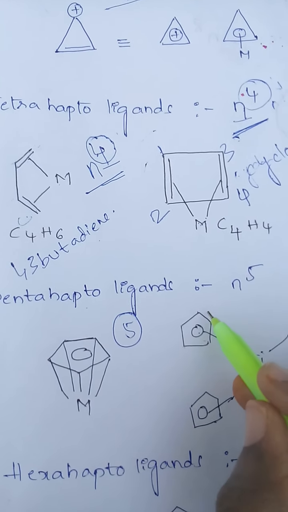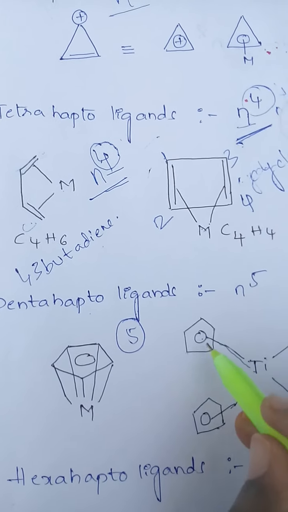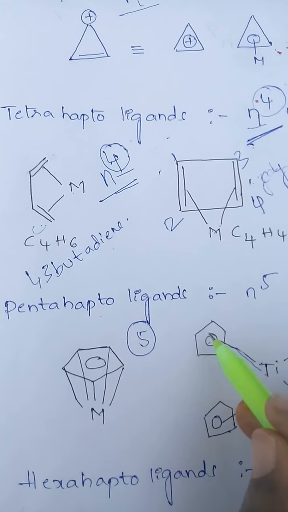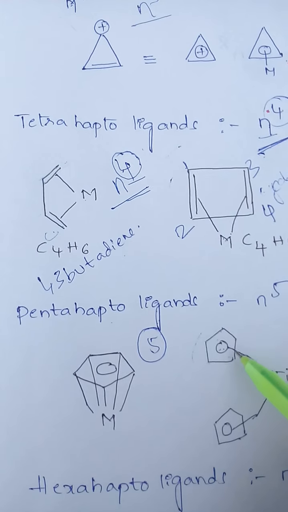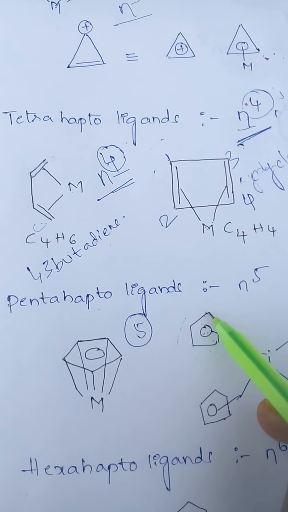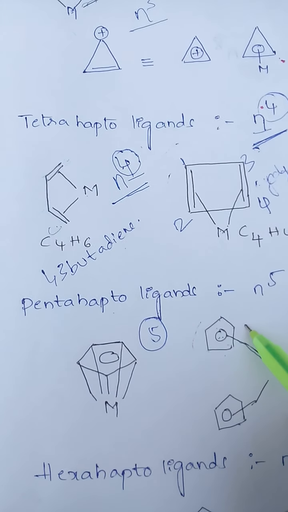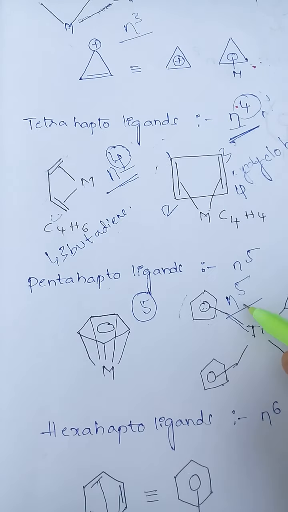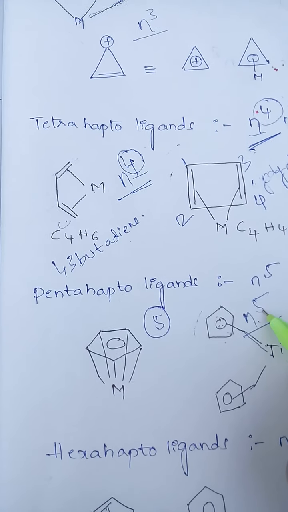Here there are 5 atoms, and the metal is attached to the middle of this circle, which indicates the metal is coordinated with the 5 atoms. So we can count 5 atoms coordinated with the metal. So the cyclopentadienyl has pentahapticity. Pentahapto means eta 5.